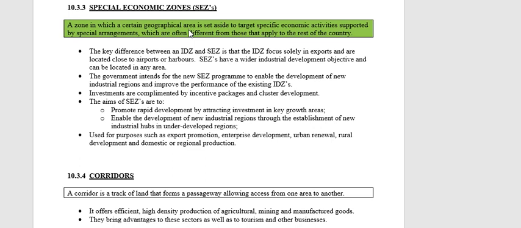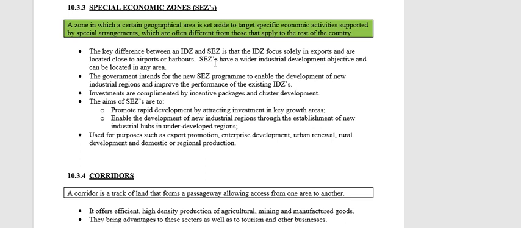All right, the difference, and this is important as well, they like asking this, the difference between an IDZ and an SEZ is that an IDZ focuses basically on exports. Remember we said any business that is established in an IDZ is basically encouraged to export their products, and they are always attached to an international airport or harbour.